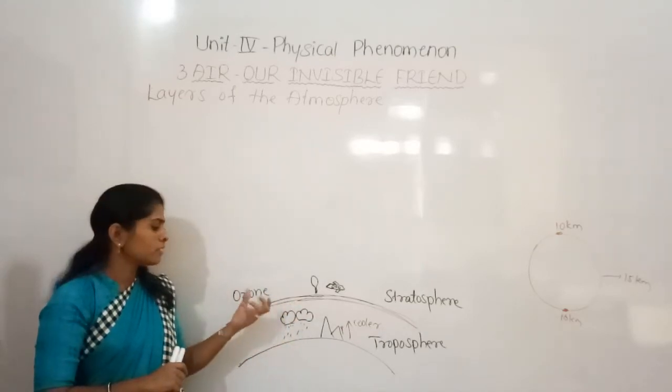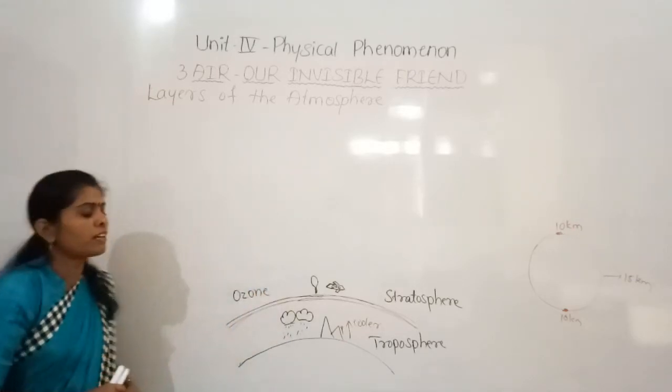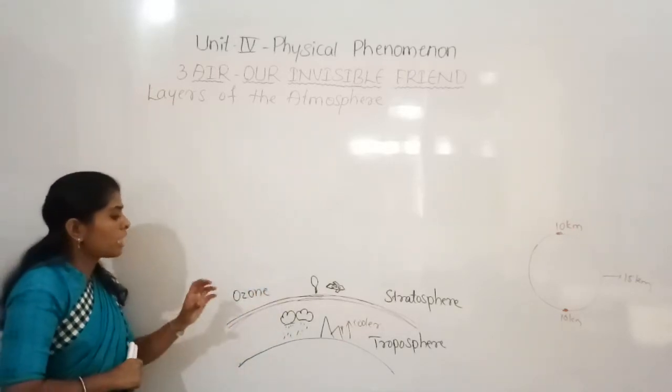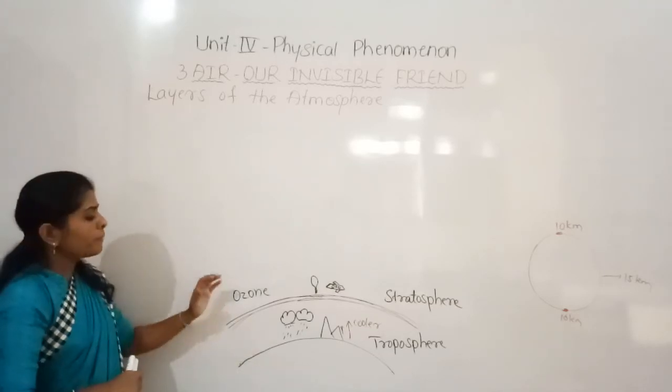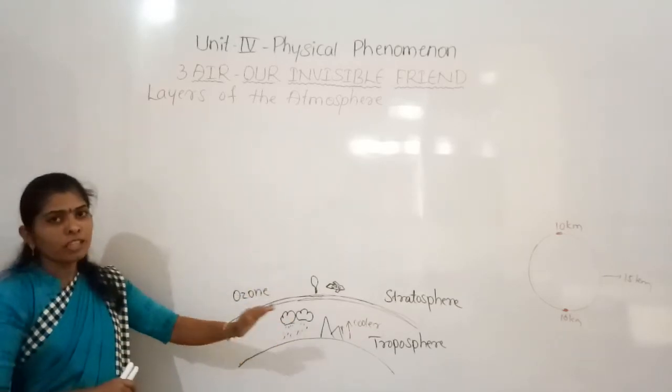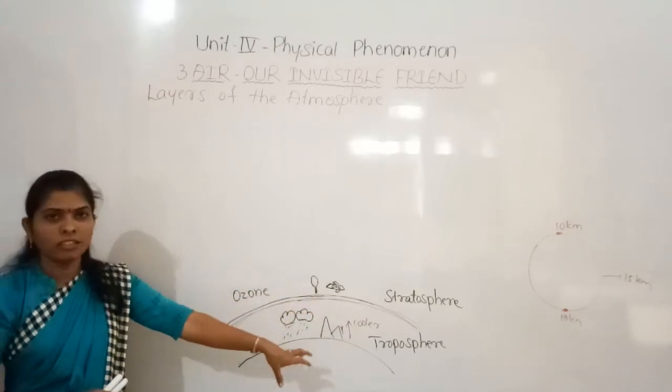So those radiations are very harmful. It filters those harmful radiations and then allows the normal radiations to reach the ground.